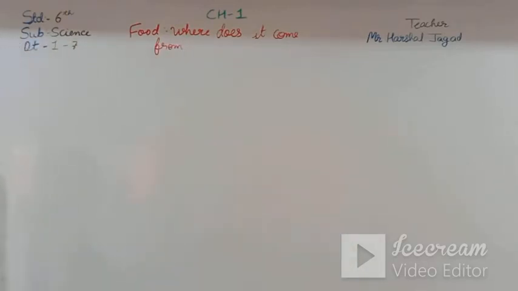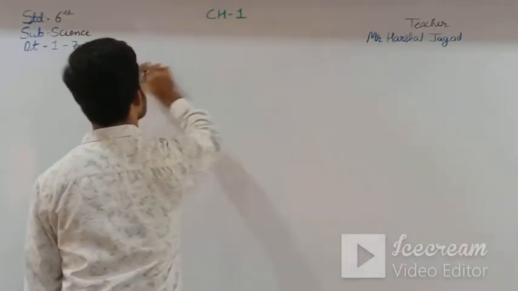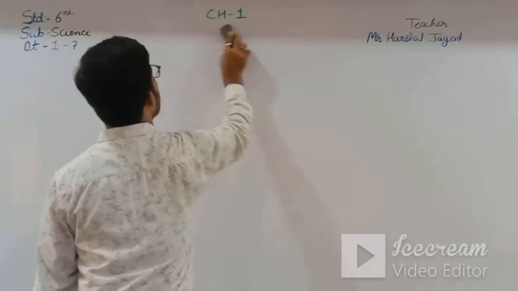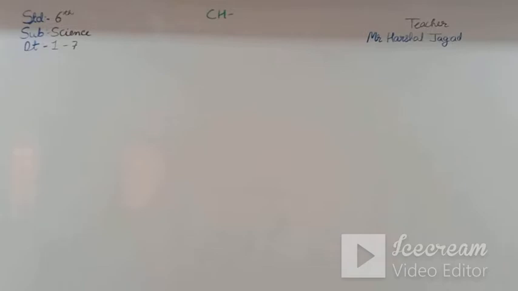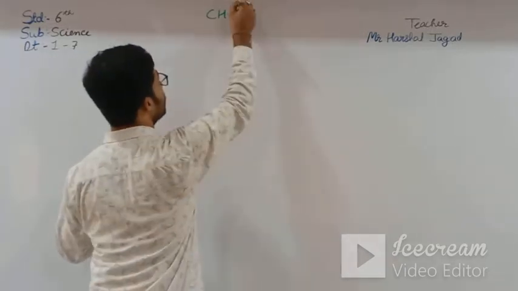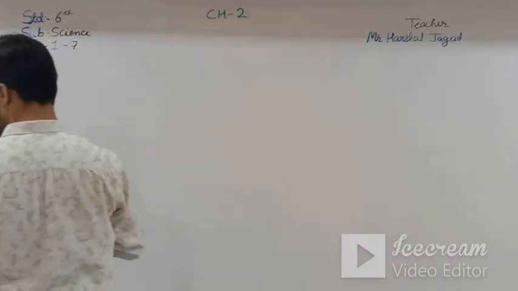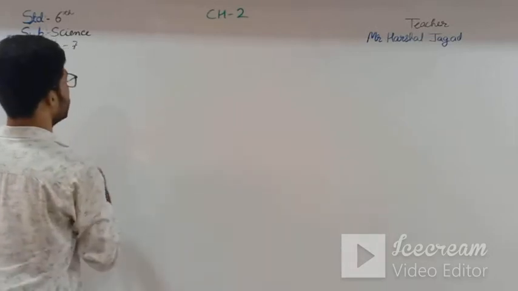Now we will start a new chapter, chapter number 2, components of food.